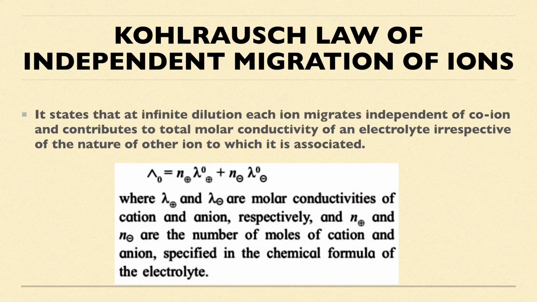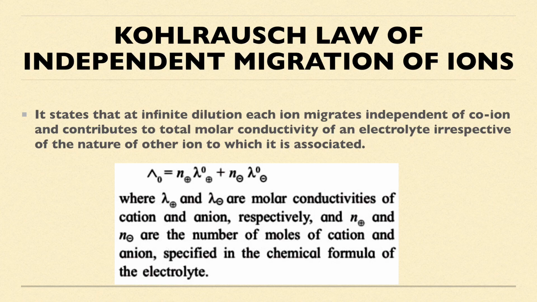So if it is for KCl, how can I write it? The lambda naught value for KCl is equal to, there, n plus and n minus, the number of moles of cation and anion, is 1 and 1. It will dissociate as 1 K plus and 1 Cl minus. So it will be 1 into lambda naught of K plus plus 1 into lambda naught of Cl minus. So hopefully it is understood nicely. It is very simple. Now if I want to do anything else, for example, barium hydroxide.